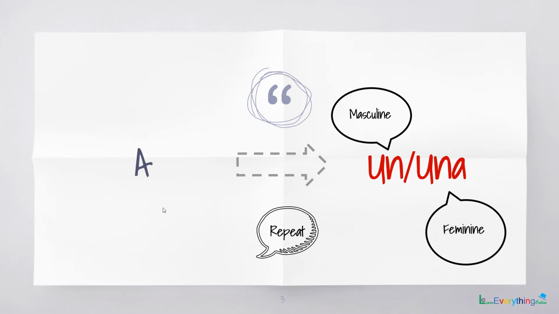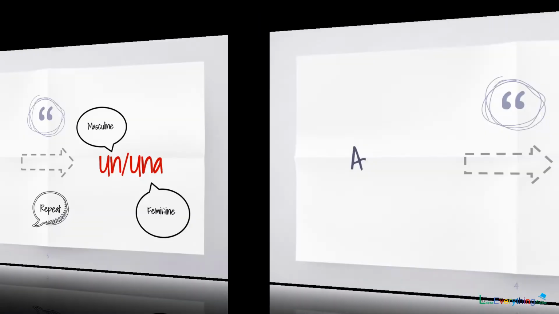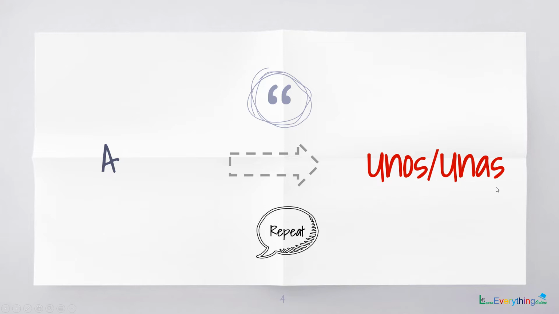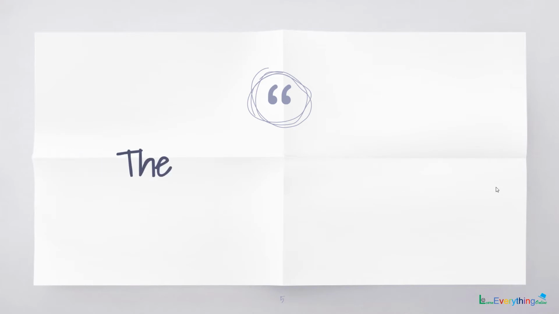Now un and una are the singular forms of the article a. What if there is a plural noun? For that we use the plural form. For masculine we use unos and for feminine we use unas. Unos and unas.